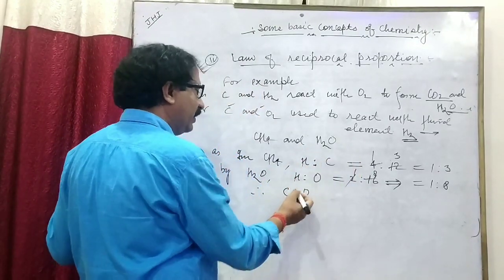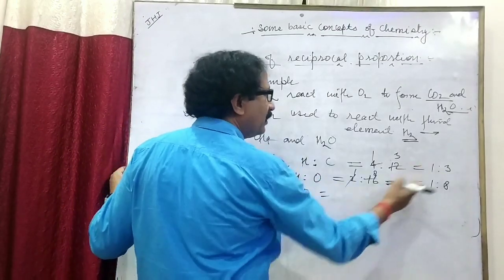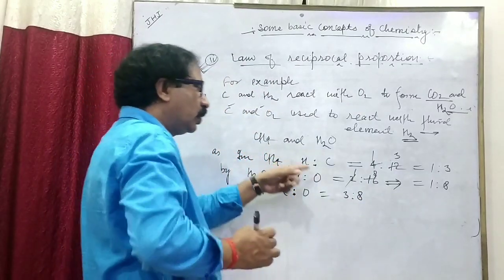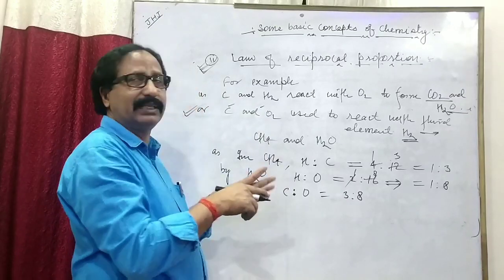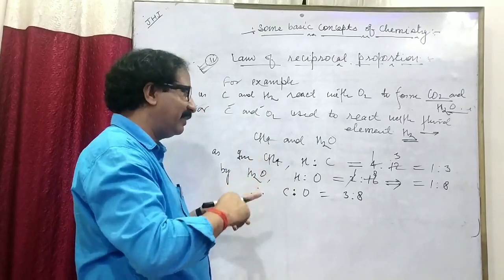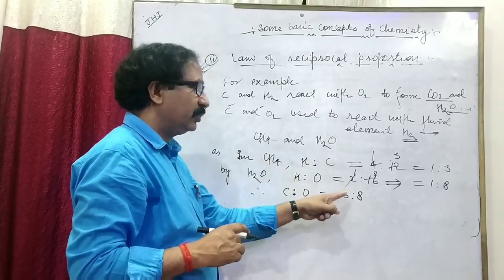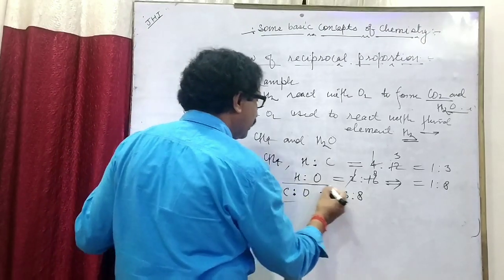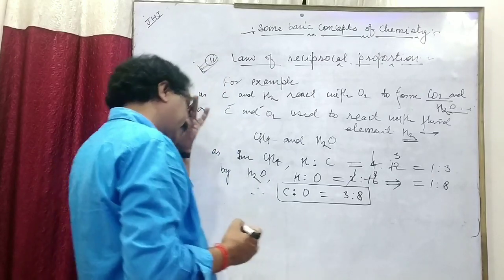Then the ratio between carbon and oxygen is carbon 3. Means in these two compounds, the ratio of the amounts of carbon and oxygen participating with the fixed amount of hydrogen is 3:8. Clear?